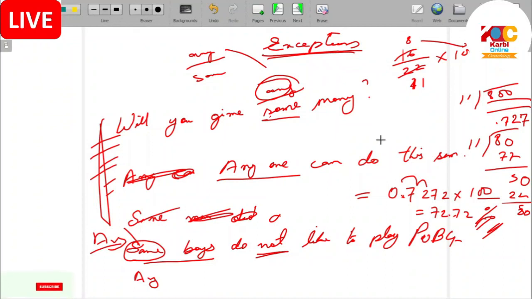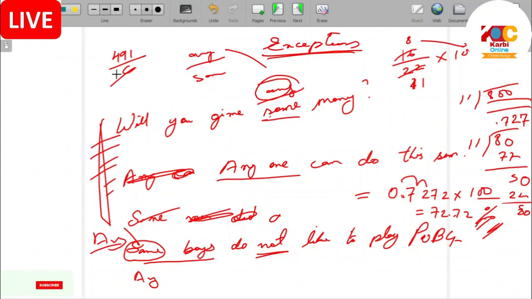In this way you have to multiply. Means find out the percentage. Marks obtained divided by total marks into 100. For example, if I score 490 or 491, divided by 6.